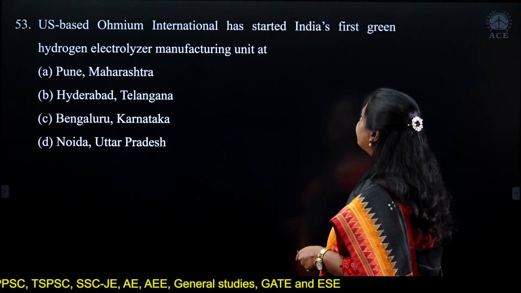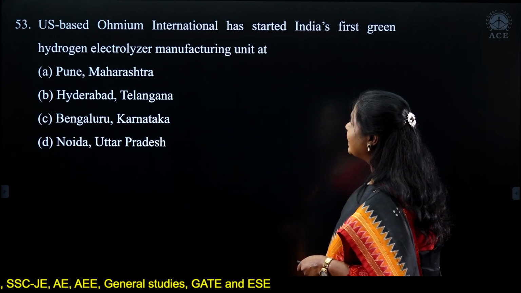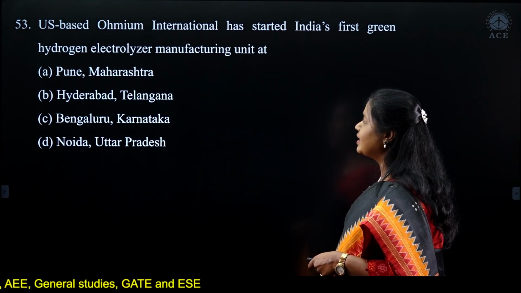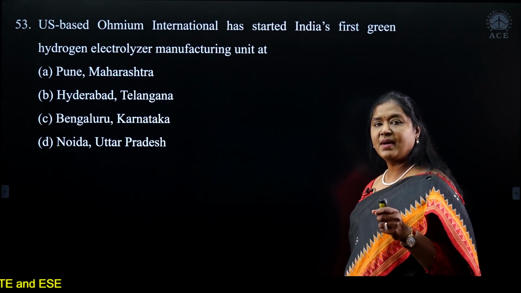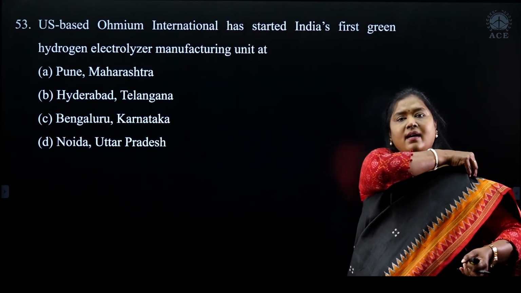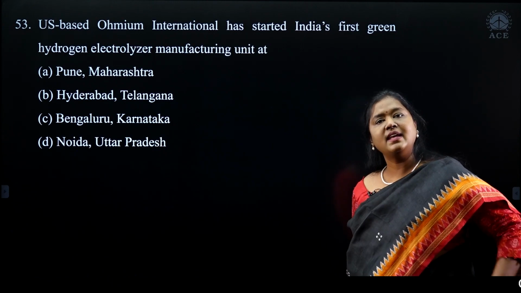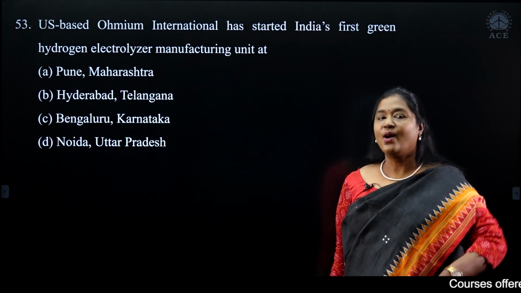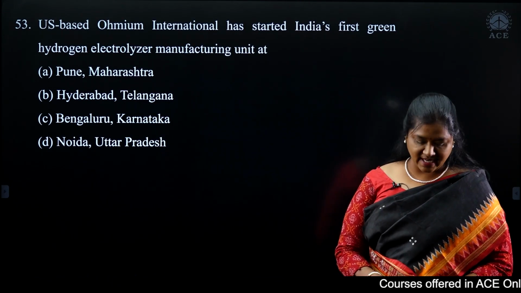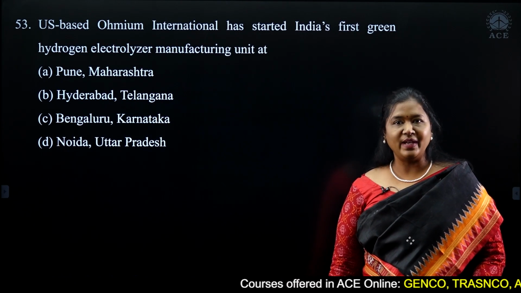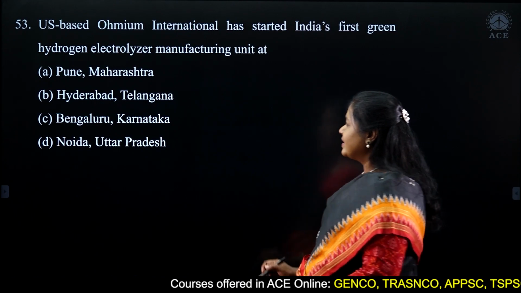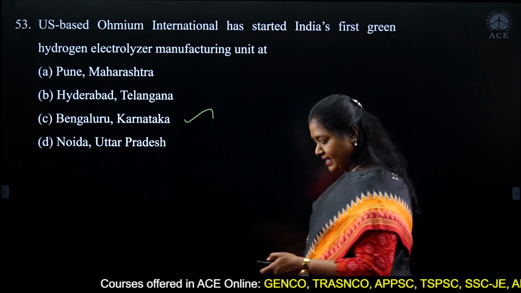US-based Ohmium International has started India's first green hydrogen electrolyzer manufacturing unit at. Now, green hydrogen, we see there are two questions. Always remember, current issues based on environment also are very important, and we had discussed all these questions related to green hydrogen in the ace.online videos. Okay, so the answer here is Bengaluru, Karnataka.